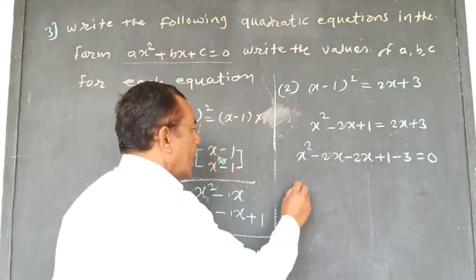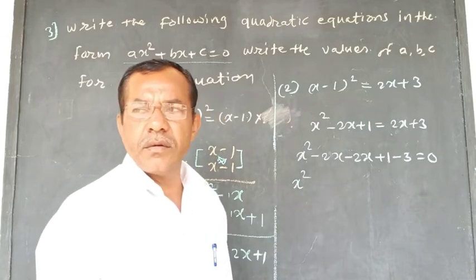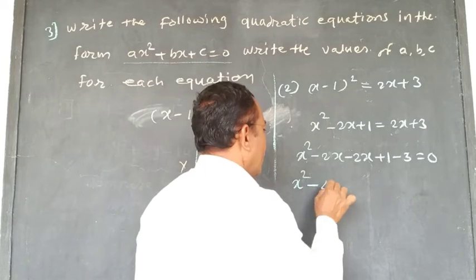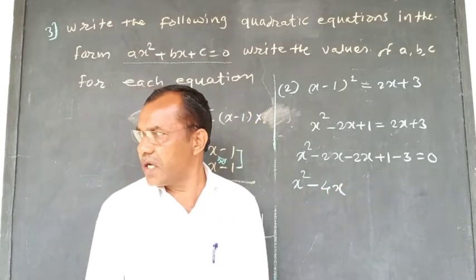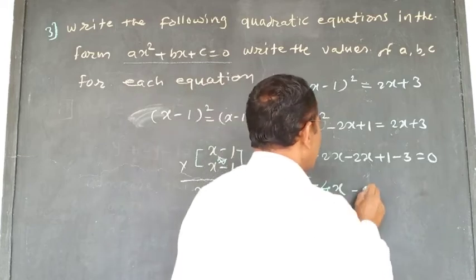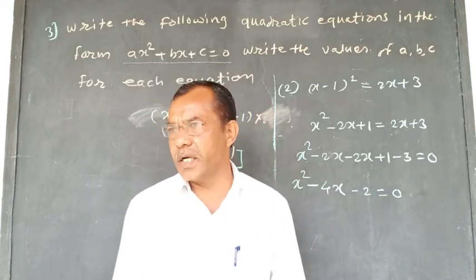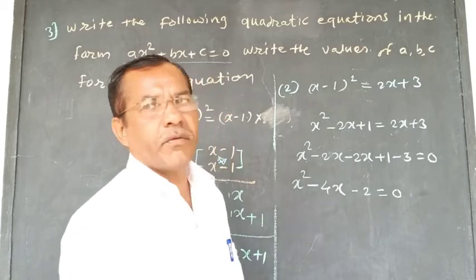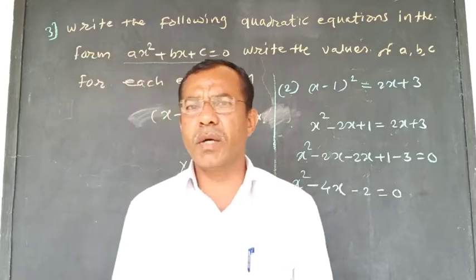Now see here, x square minus 4x plus 1 minus 3 is equal to minus 2 is equal to 0. It is the standard form of the quadratic equation, and you have to write the values of a comma b comma c. What will be the values of a comma b comma c?